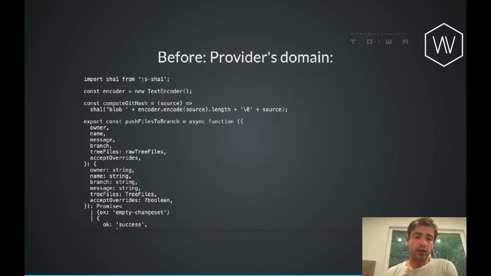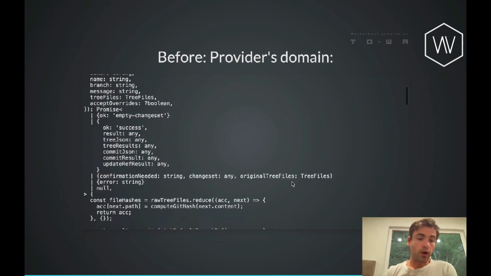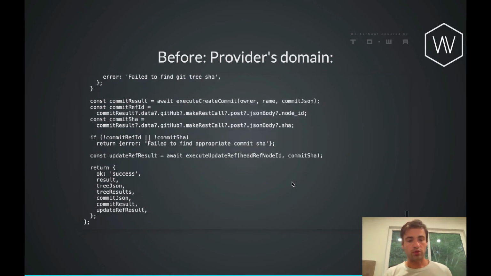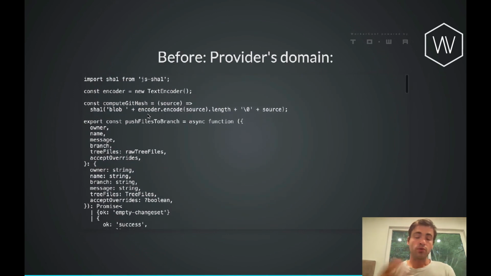The actual implementation, if you bring in the entire provider's domain, is quite intense. This is not even everything. This is a lot of work, including computing the Git hash and including a null byte at the end in order to match the provider's domain, because GitHub does a great job of modeling the Git API underneath the hood. But that involves things like nodes and refs and heads and things that I'm not thinking of. I'm thinking of a repository and files.